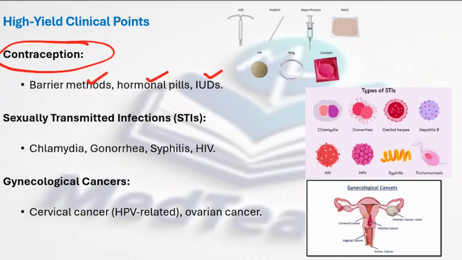Some of the sexually transmitted infections seen in females include chlamydia, gonorrhea, syphilis and HIV. And gynecological cancers which are important include cervical cancer and ovarian cancer.